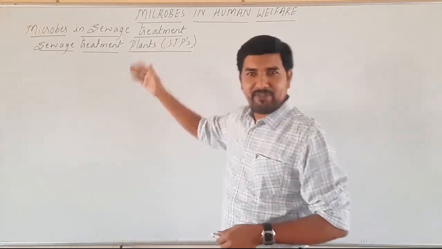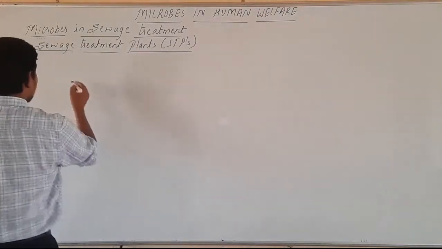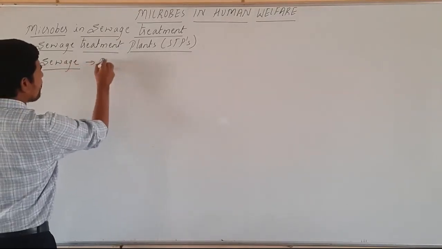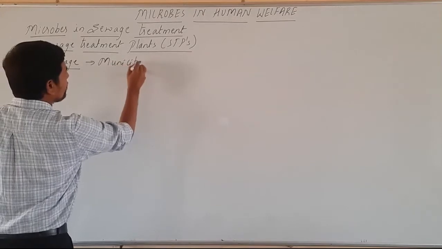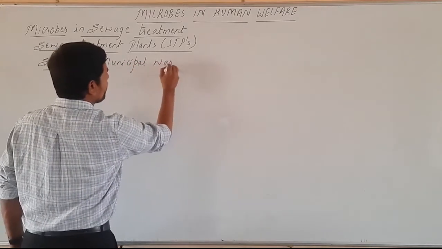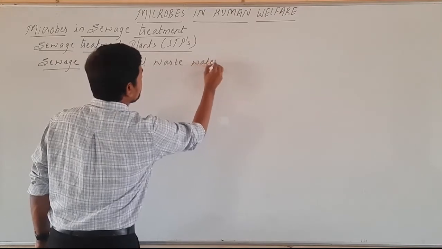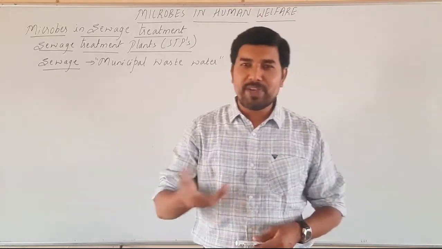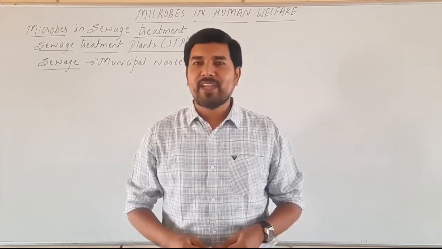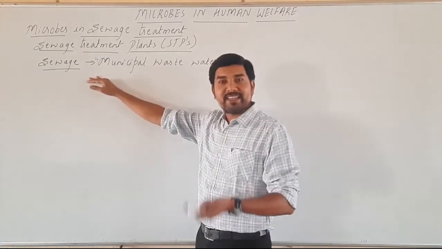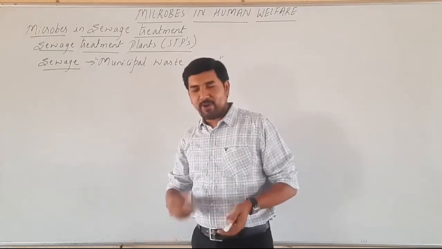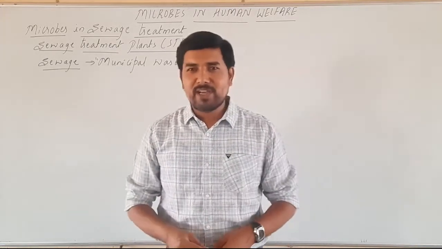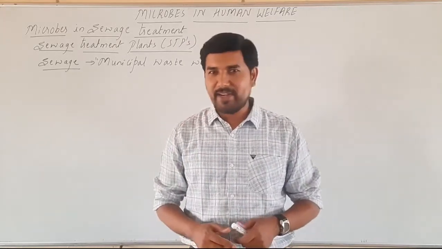So let's look at the definition of sewage here. Sewage is municipal wastewater. So what is sewage? Municipal wastewater is said to be sewage. Now sewage water is generated mainly from the homes, from the houses, either washing the utensils or washing the clothes.